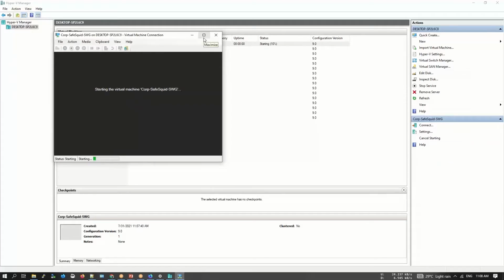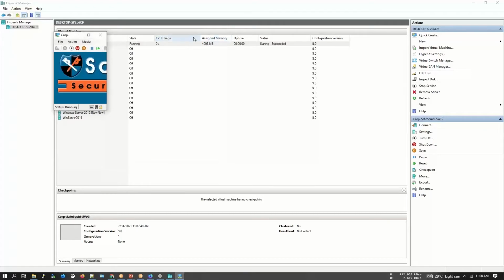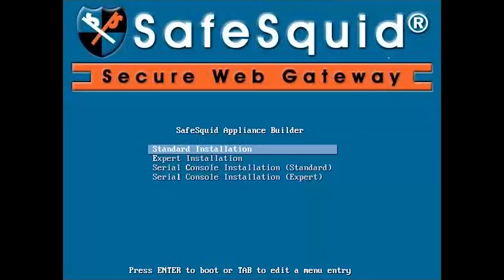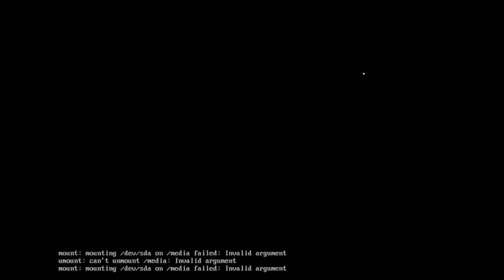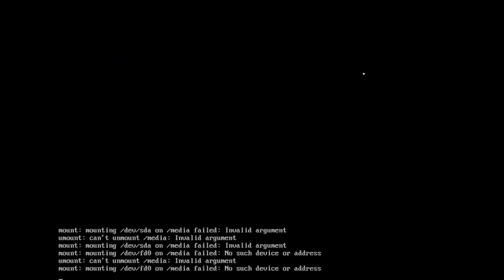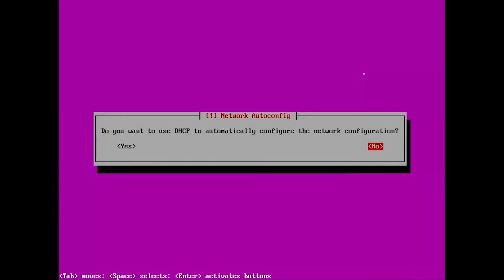Let me do a full screen. So this is the first page that is going to come up when you do the installation. We'll be moving towards the standard installation part. In most cases, you will be requiring the standard installation. Over here, the very first thing that will be asked is whether you want to select DHCP or static IP. So I'll be selecting the static IP. So we'll be selecting no over here.